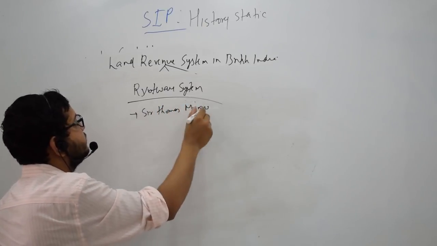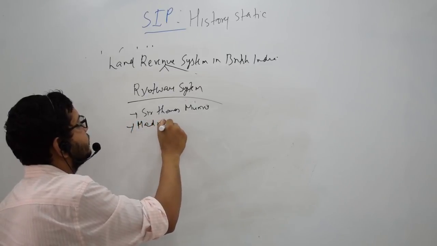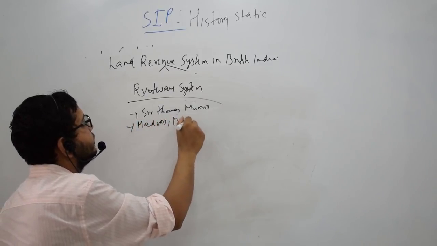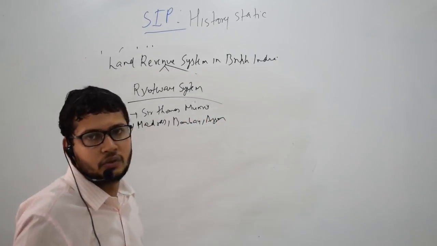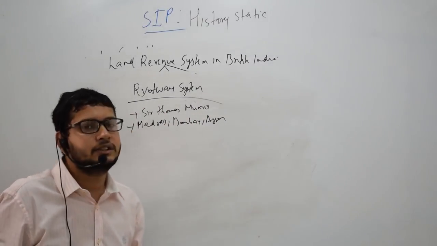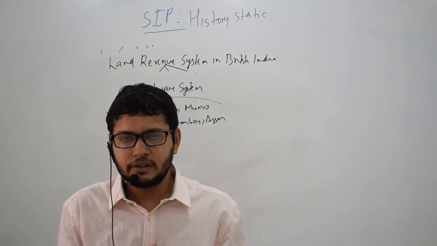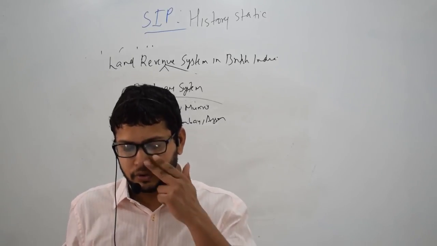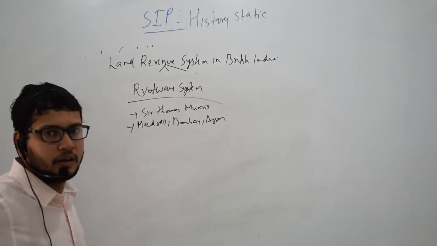And where was it introduced? It was introduced in Madras, Bombay and Assam. So all these three areas had this Rotwari system. So what were the reasons behind that? Why was the Rotwari system introduced? There were a number of reasons behind that.